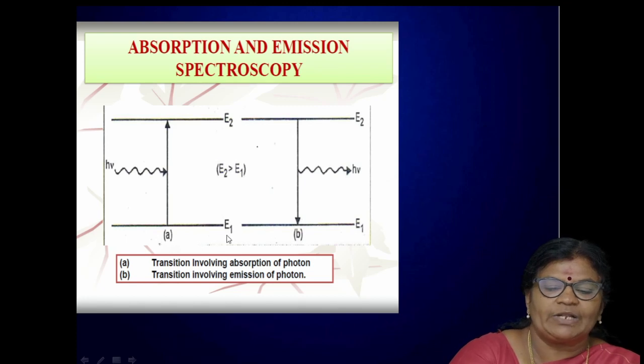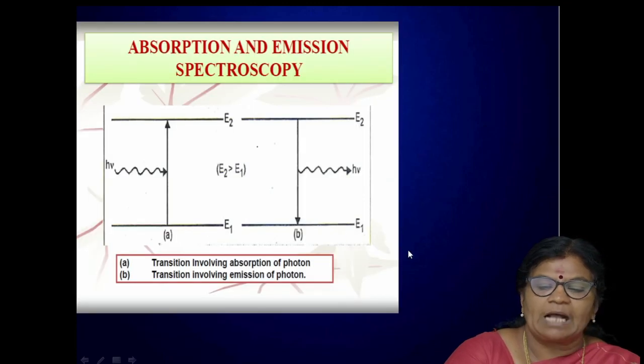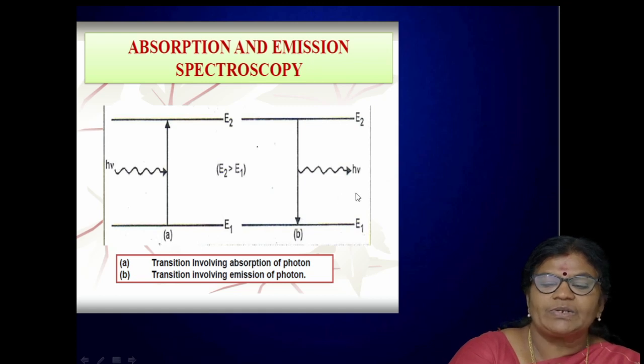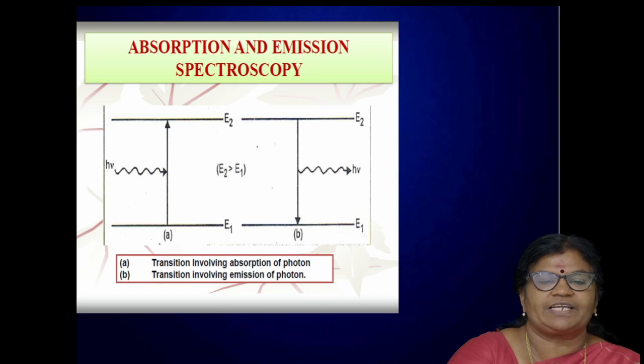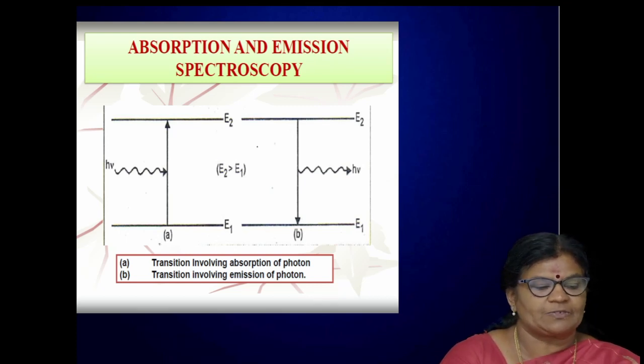So this absorption and emission is clearly shown here. A molecule in the lowest state can absorb and go to the highest state, and similarly a molecule can come from the highest state to the lowest state. So this slide clearly shows absorption and emission spectroscopy.